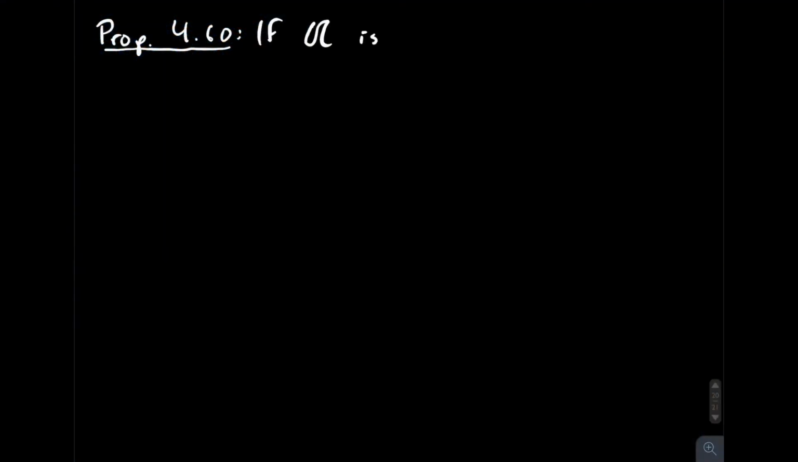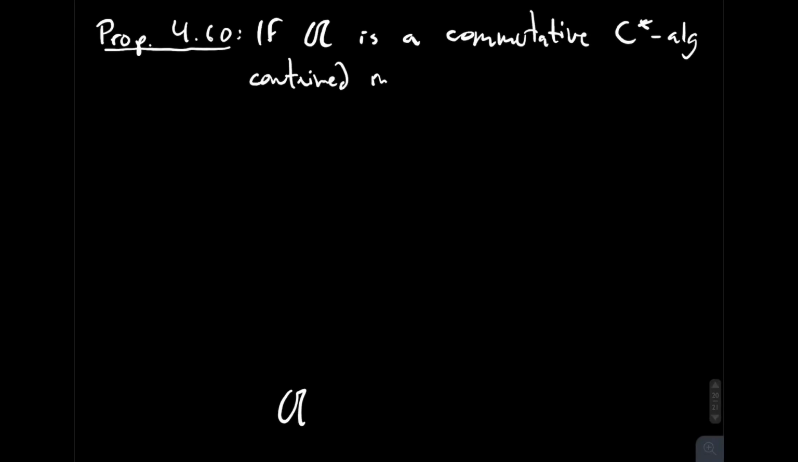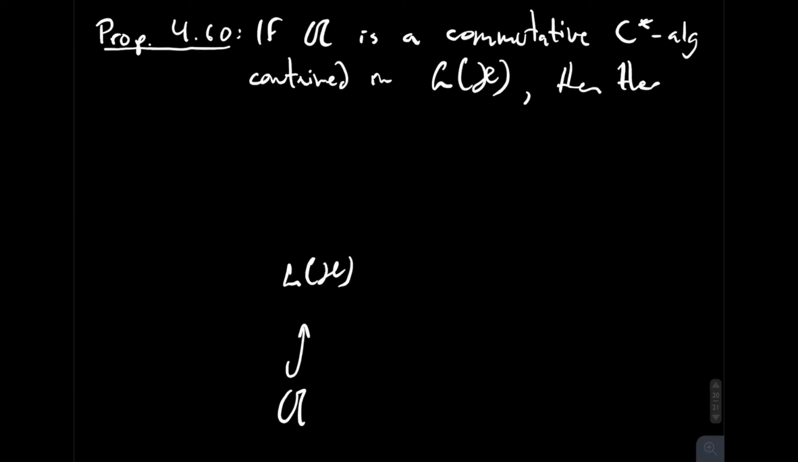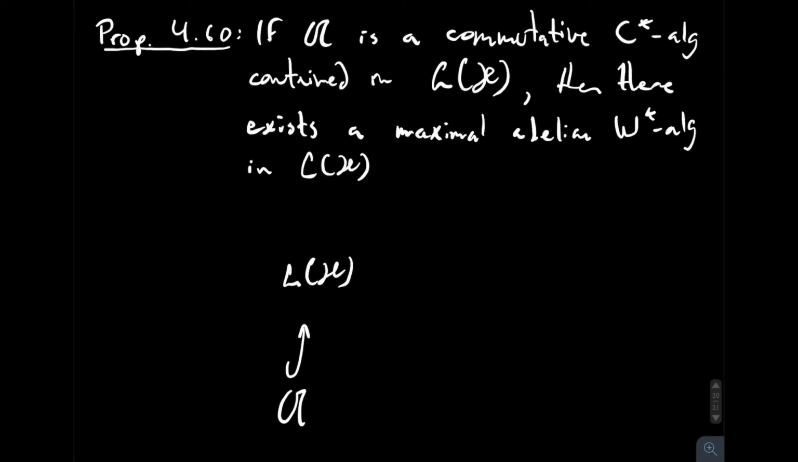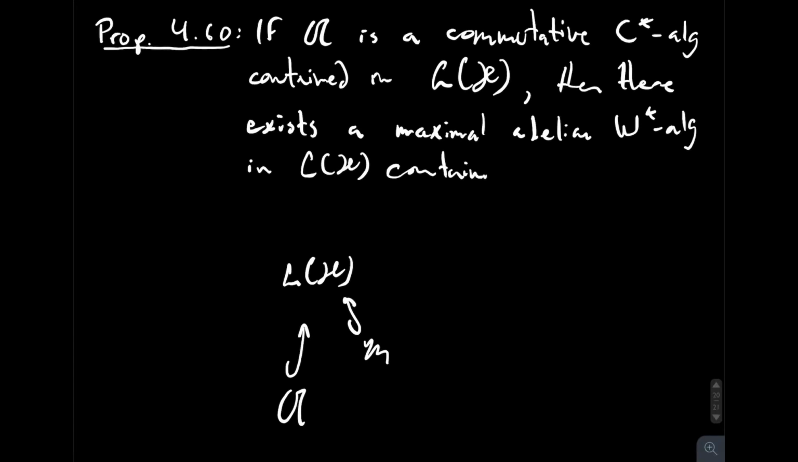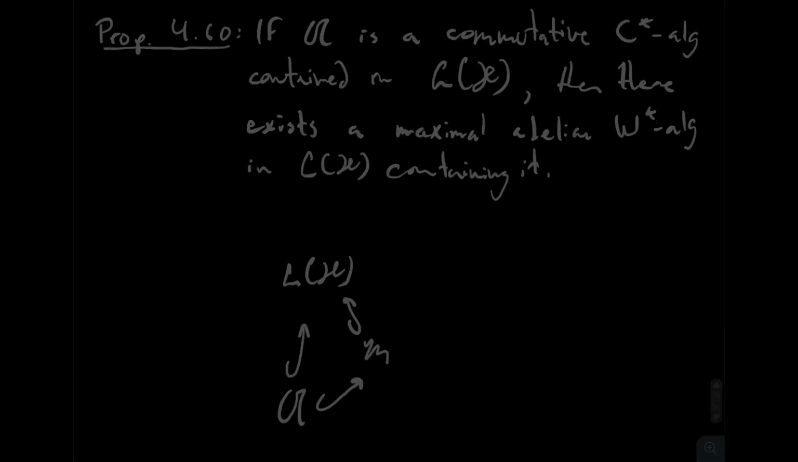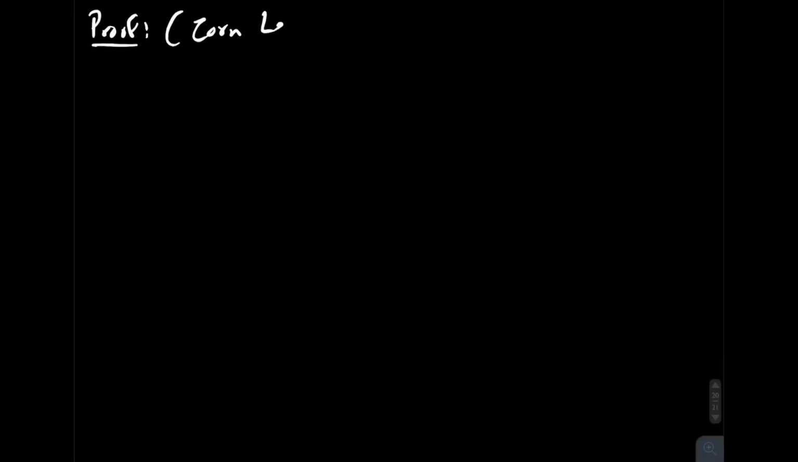So in this video we'll be proving proposition 4.60. Now let A be a commutative C-star algebra contained in the C-star algebra of bounded operators on a Hilbert space H. Then there exists a maximal abelian W-star algebra in L of H, which itself contains A. So this proof is going to be done using Zorn's lemma.